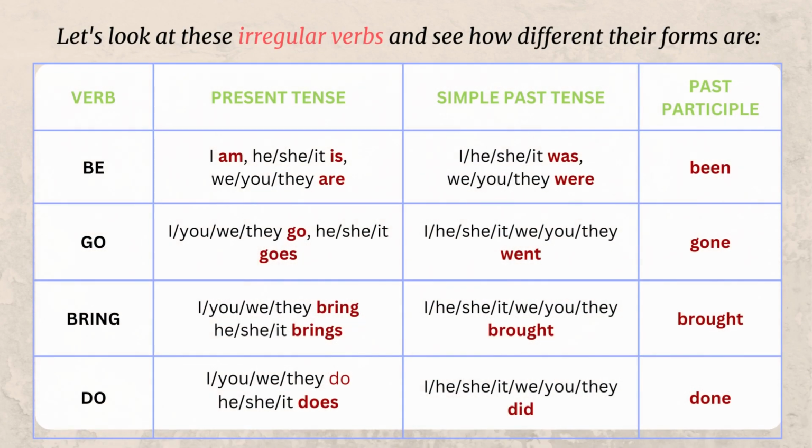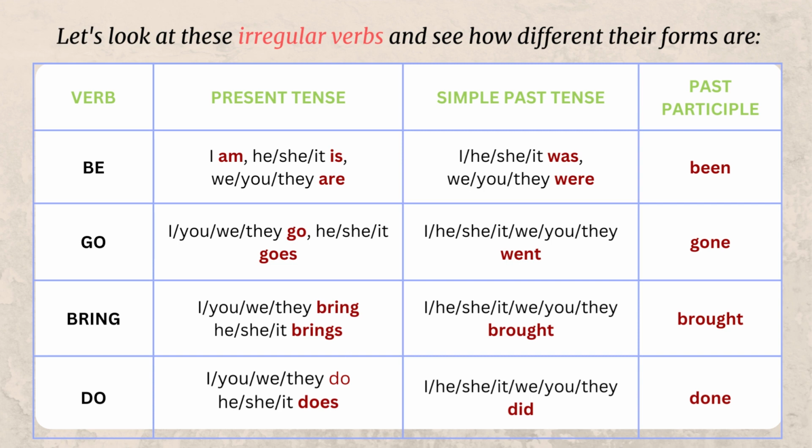I mentioned irregular verbs being a law unto themselves. Look at these irregular verbs and see how different their forms are. I've chosen 4 verbs: be, go, bring, and do. And if you look across to the simple past tense column, be in the simple past tense is was or were, go is went, bring is brought, not brang of course, and do is did.